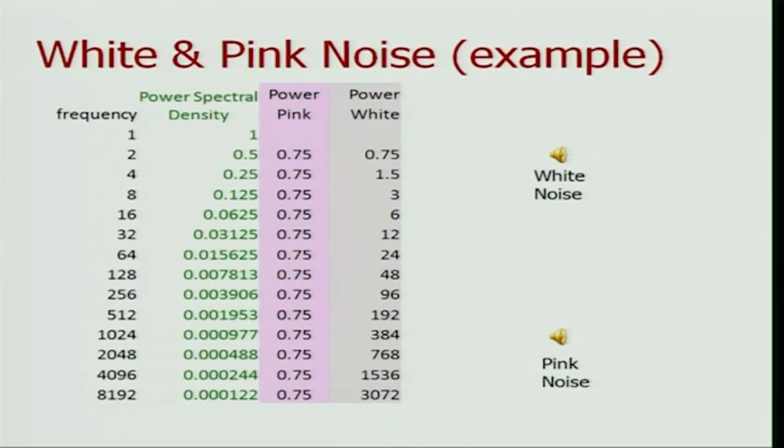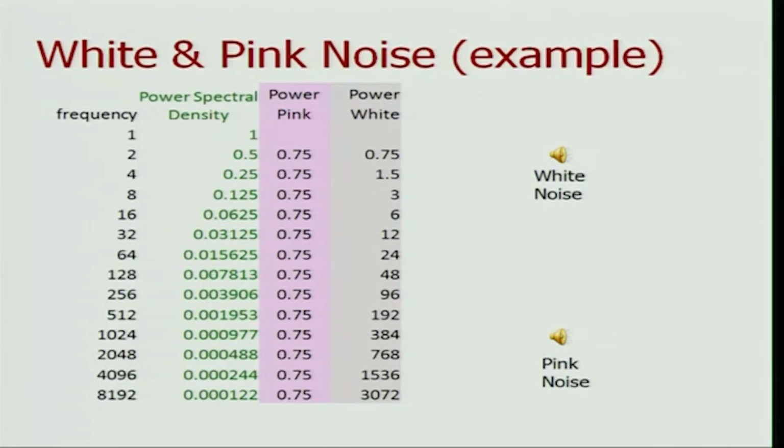When you have pink power, from the 1 to 2 hertz band, the total power in that band is 0.75 for pink noise. Then 2 to 4 hertz, again it's a 1 octave wide band, the power is still 0.75. So each time you go up an octave, the total power in that particular band remains at 0.75.